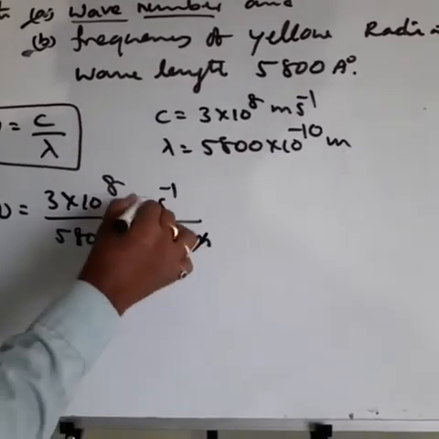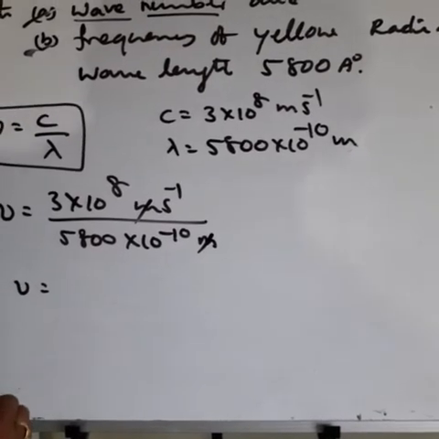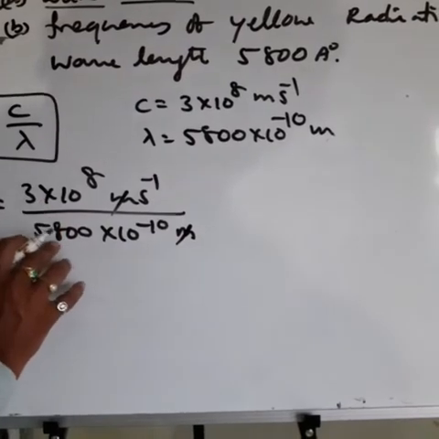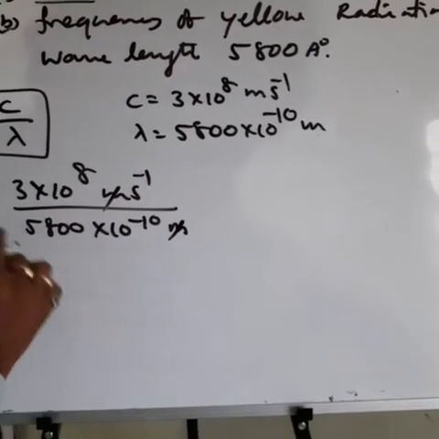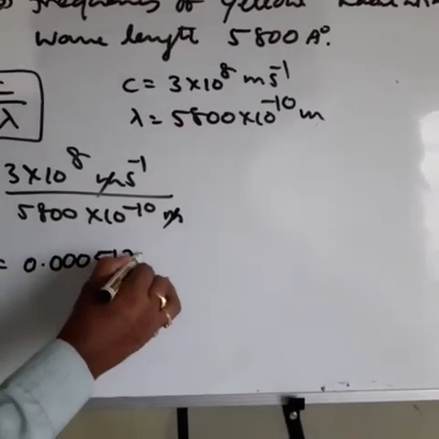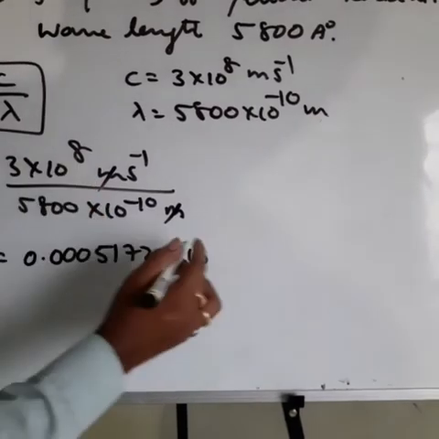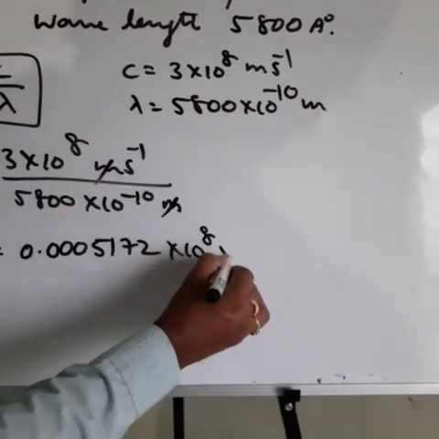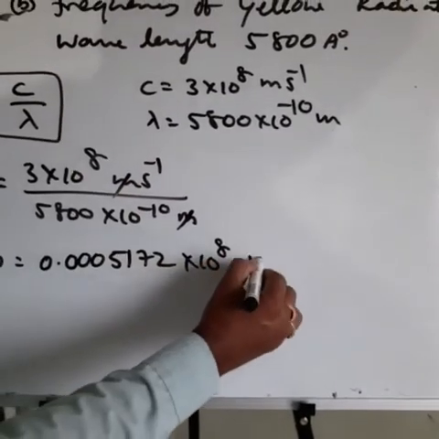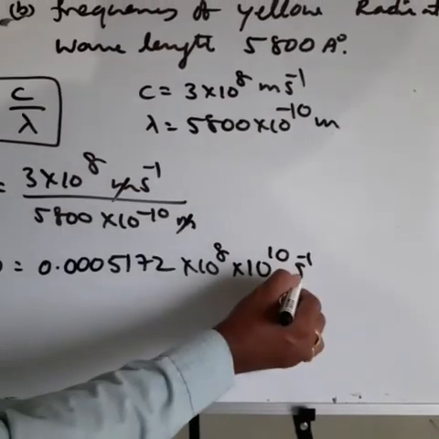Meter cancels. Then nu is equal to 3 by 5800, which is 0.0005172, into 10 power 8 into 10 power minus 10, denominator becoming numerator, plus 10, second inverse.